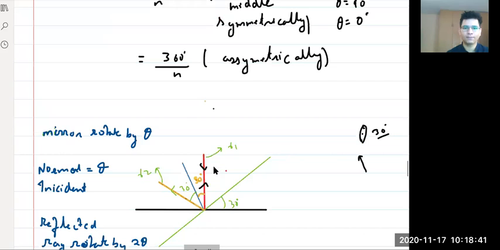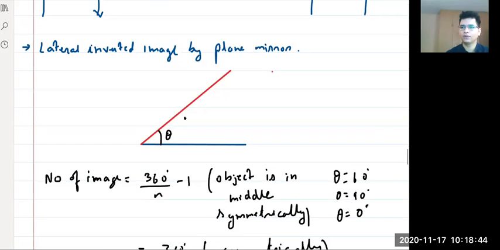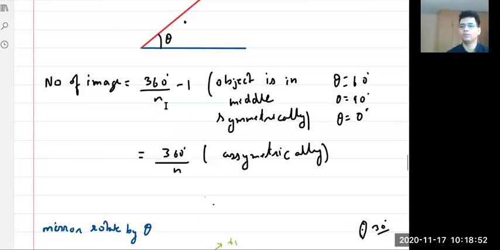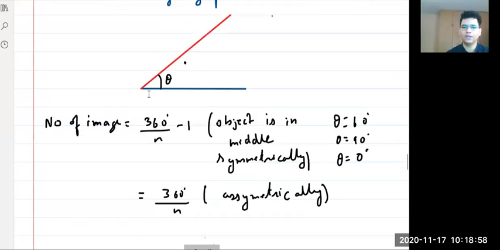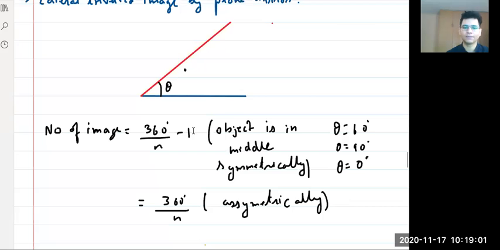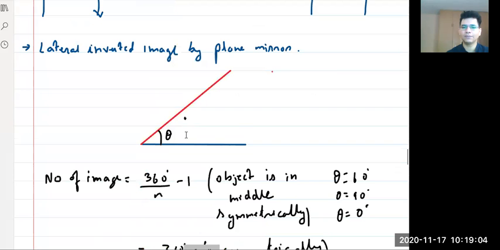We talked about how many images can be formed if we have two mirrors at an angle theta. Then we discovered the formula: 360 by theta minus 1 when it is symmetrical, which means the object is in the middle of the mirrors, and 360 by theta when it is asymmetrical, which is not in the middle. Then we discussed what the change in angle of the reflected ray would be if your mirror is rotated by theta angle, right, everyone?